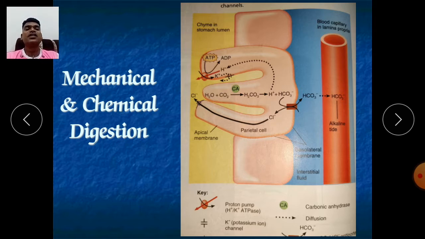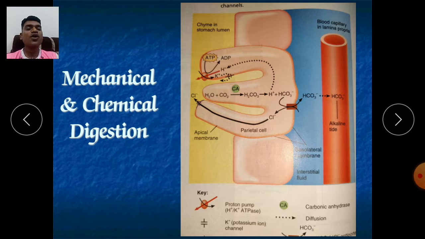Other elements like mucus are also secreted, and all of these are mixing the food mechanically. They produce the chyme and make it available for chemical digestion. Now in chemical digestion, that concept you should know. We are here to understand the concepts. Here we are discussing how HCl is secreted into your stomach.